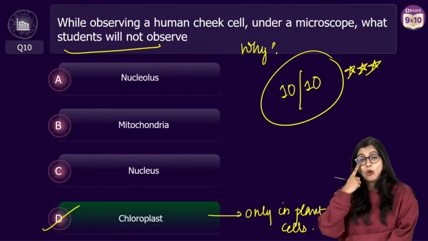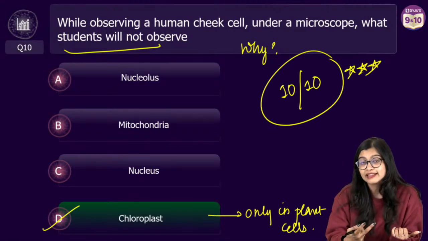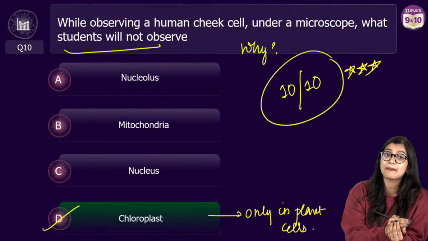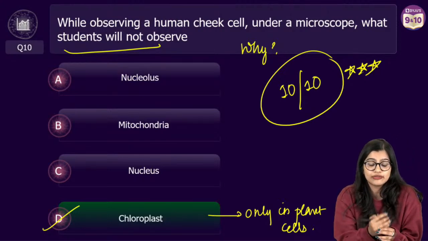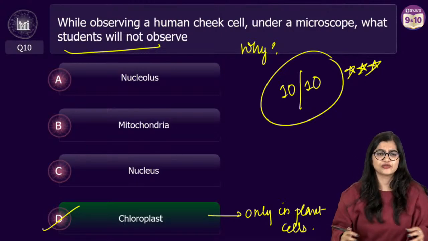Why is virus an exception to cell theory? Simply because viruses cannot make more of themselves on their own. They're dependent on the host cell. They are not able to survive independently, which is why they do not fall under the category of cells.